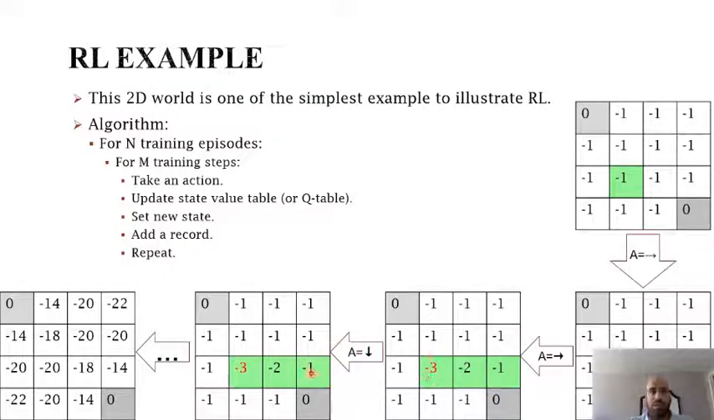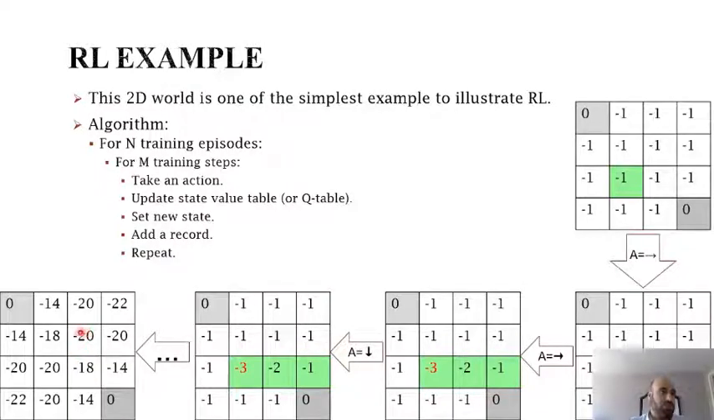And repeating this step over and over again up to the end, we will find this policy, or a state value table that gives us the policy of our system. As we can see here, this state value gives us enough information for a policy.